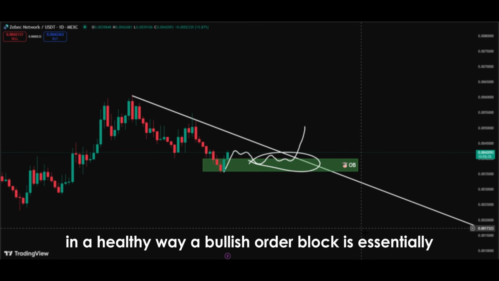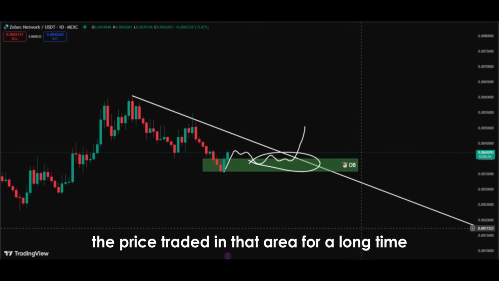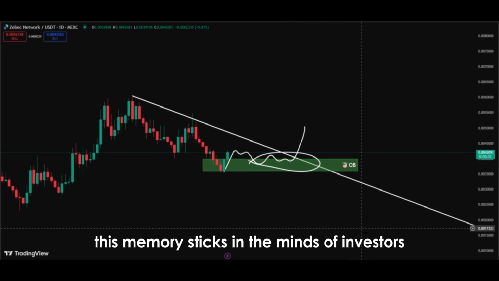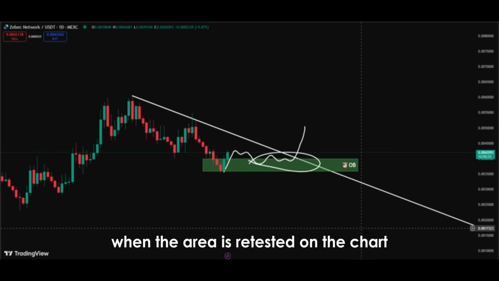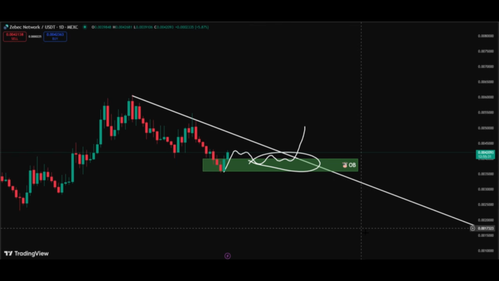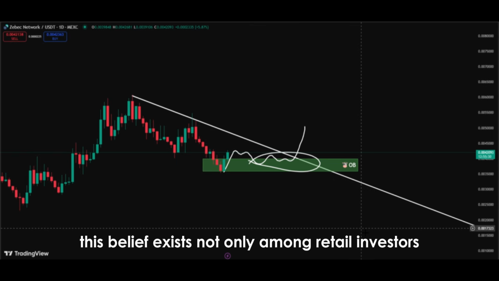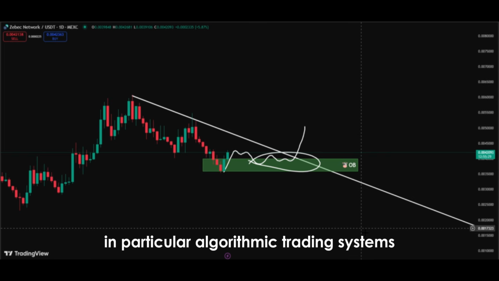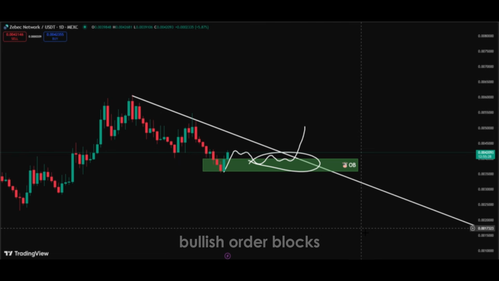A bullish order block is essentially the market's memory. The price traded in that area for a long time, large volumes were exchanged, and then an upward breakout happened. This memory sticks in the minds of investors. When the area is retested on the chart, buyers act immediately because they see it as a safe ground. This belief exists not only among retail investors, but also among institutional investors. In particular, algorithmic trading systems automatically calculate these areas, and when the price reaches them, buy orders are triggered. In this way, bullish order blocks often create a self-sustaining cycle.